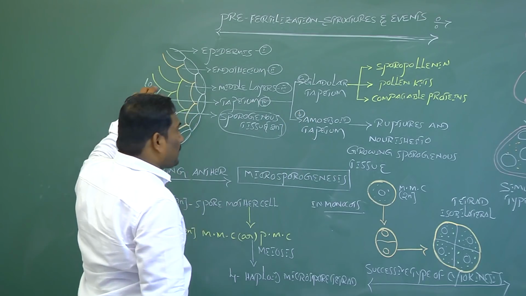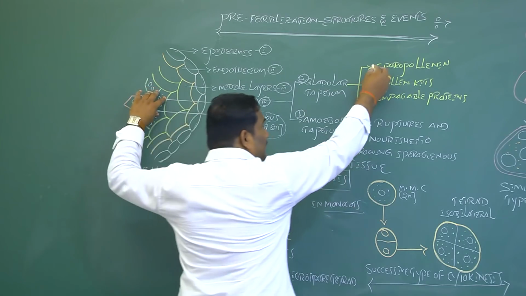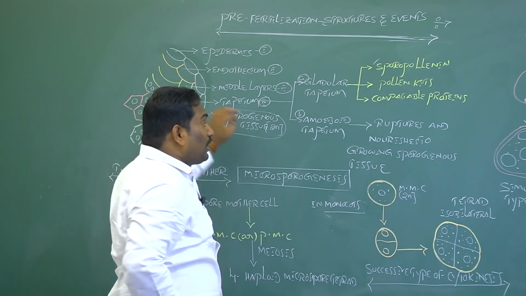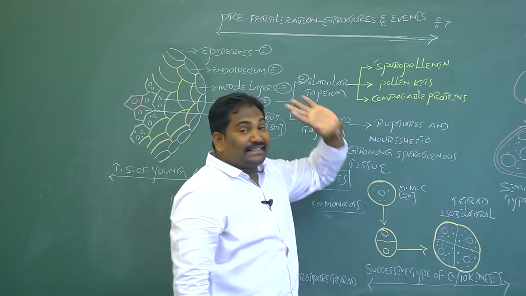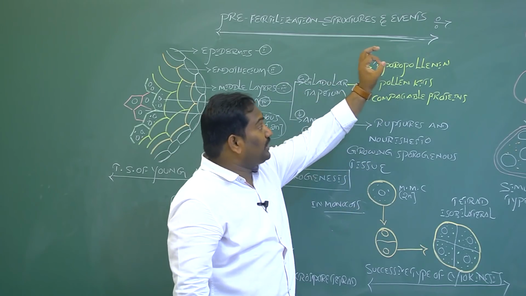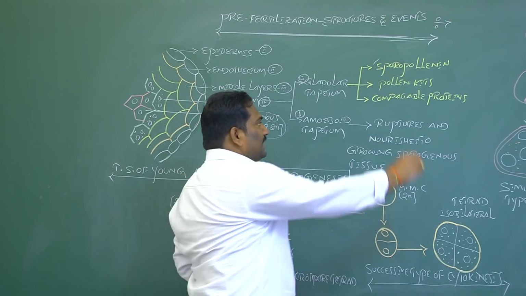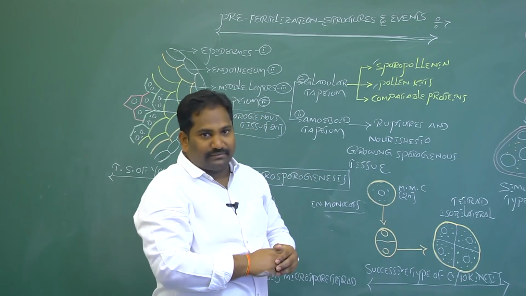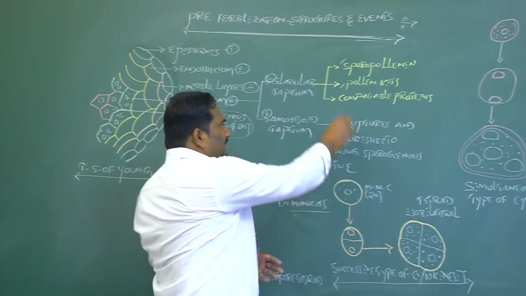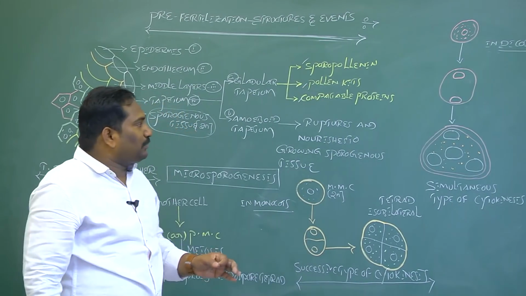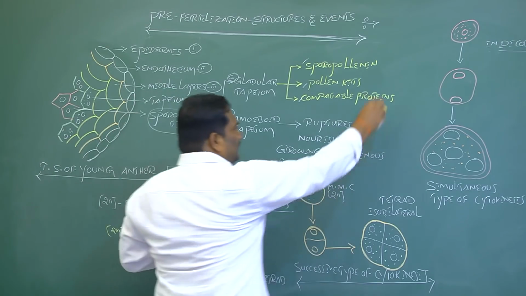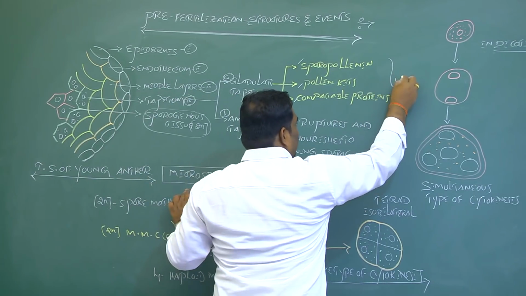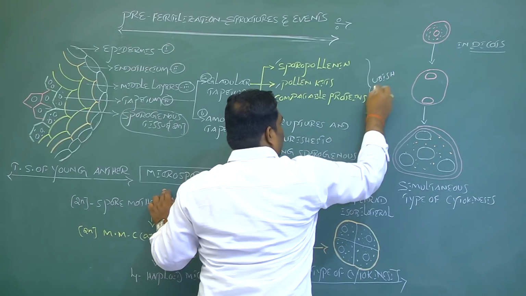The main function of the glandular type of tapetum is the secretion of a hard organic substance called sporopollenin. It is also responsible for the production of pollen kits, groups of pollen, and for the production of compatible proteins. All these structures form Ubisch bodies.